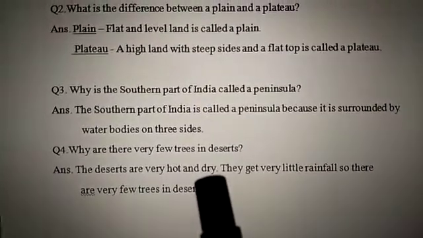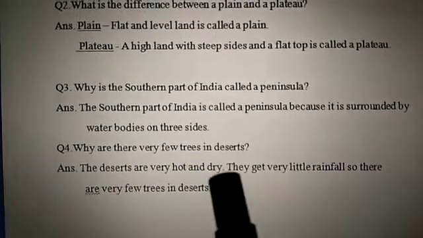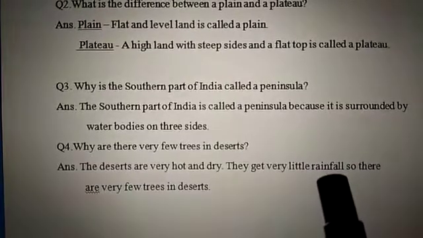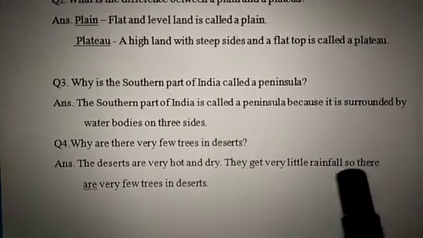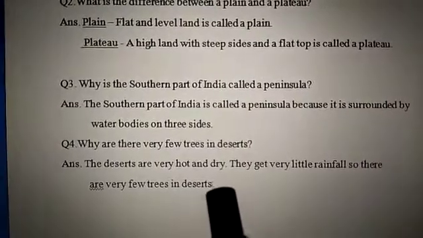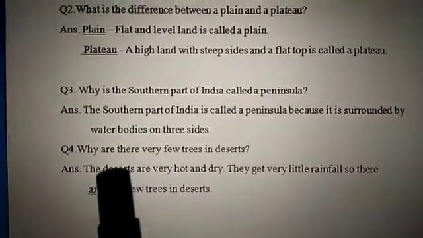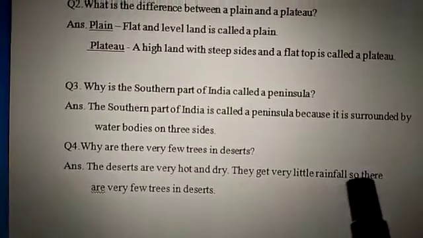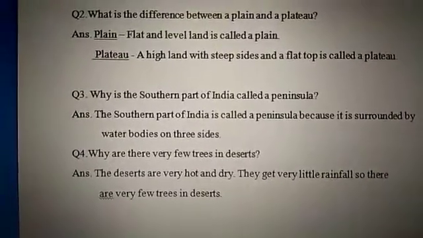First, the deserts are very hot and dry. The land there is very hot and dry, and they get very little rainfall. So because of these reasons, there are very few trees in deserts. So the answer is, the deserts are very hot and dry. They get very little rainfall, so there are very few trees in deserts.